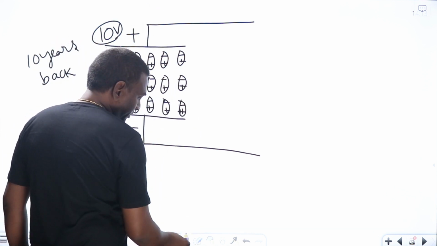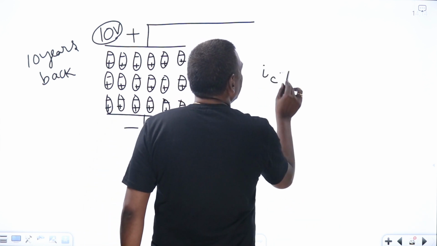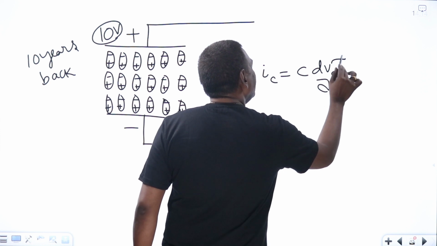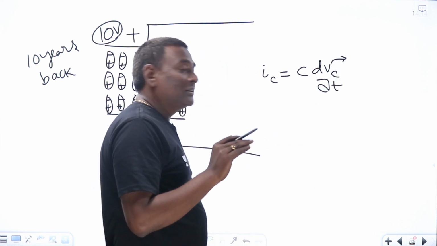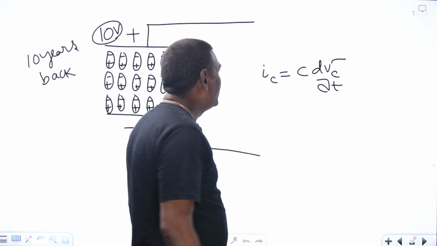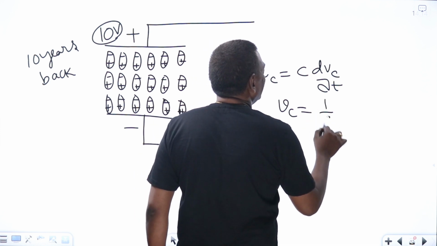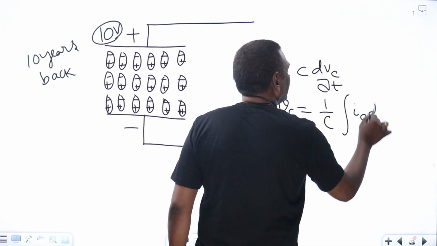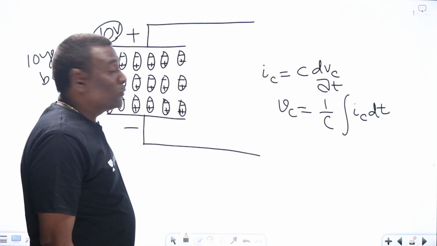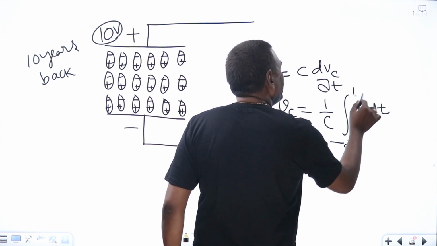Now, if you think of integration, what is IC? IC is going to be C dVc by dt. What is VC? Voltage across the capacitance. What is IC? Current flowing through that capacitance. Now, what is VC? It is going to be 1 by C integral IC dt. Ten years back, voltage also should be counted or not? Yes. So this is going to be from minus infinity to t.